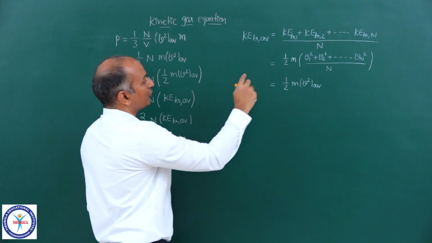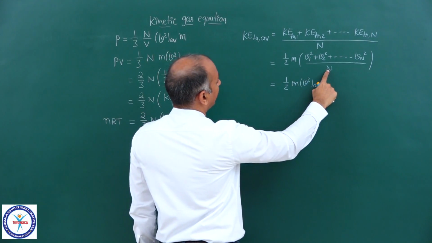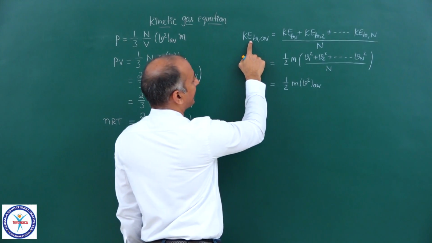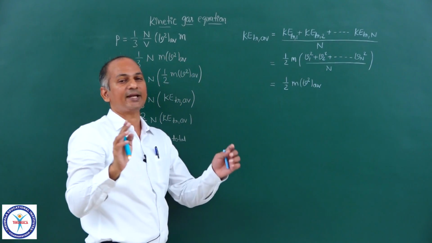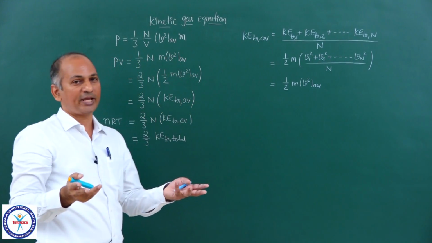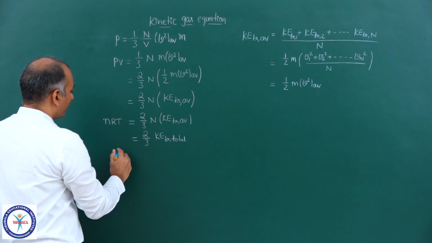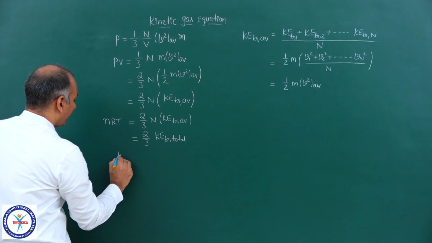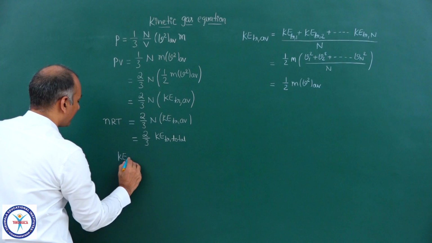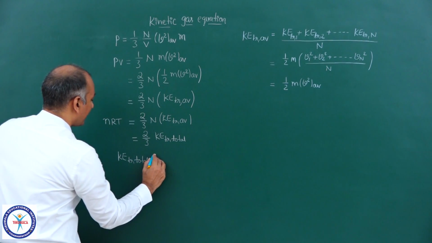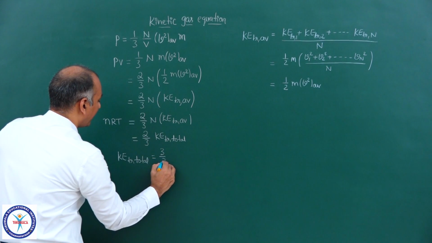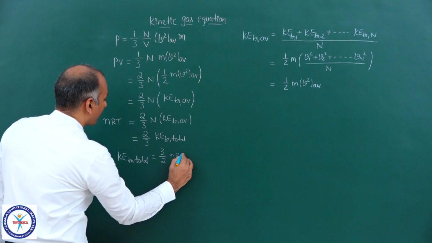And you see this, suppose if you multiply this n with the average value, then you will get the total kinetic energy, the sum of the kinetic energies of all the molecules. So KE total. Now we can write this as KE translational total is equal to 3 by 2 nRT.